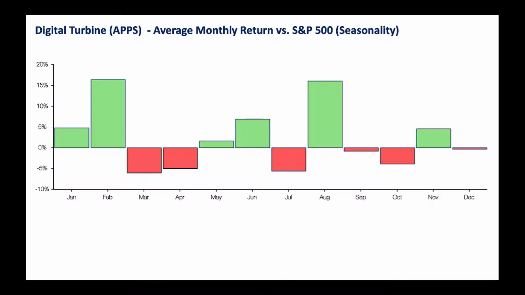All right, now let's jump in here and look at the monthly return versus the S&P 500. This is again from Stock Rover, and look what's going on here. Right now the stock is down. Many times it may not exactly rhyme, but you can take this as a guideline. Sometimes in the April, May time frame, the stock might come down, and performance is lower than the S&P 500. But June is typically a good month for this company. In June it goes higher, and in August also it typically goes higher.